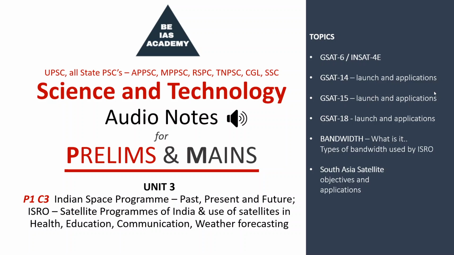Ku and Ka band transponders operate at a higher frequency and are used for video conferencing, teleeducation, telemedicine. Regarding Ku and Ka band, we have spoken about examples like the Zoom app and telemedicine apps like Call Health, Doctor on Call, all these things.